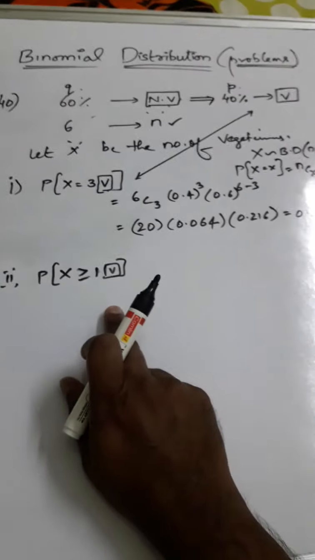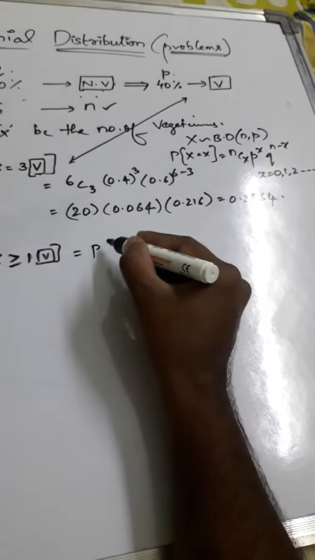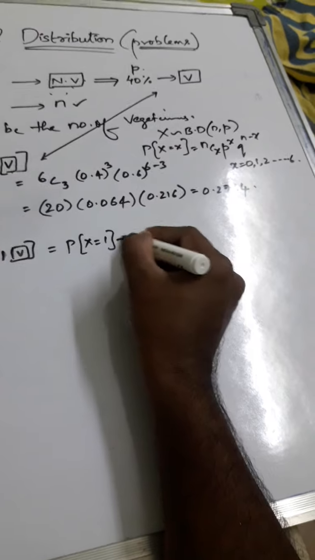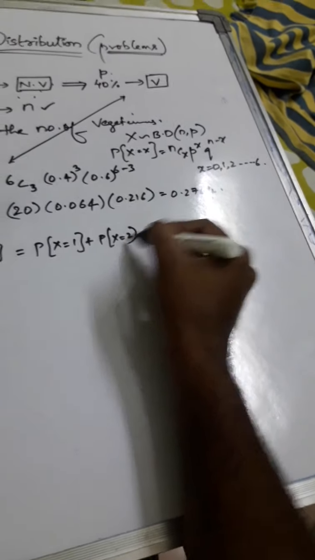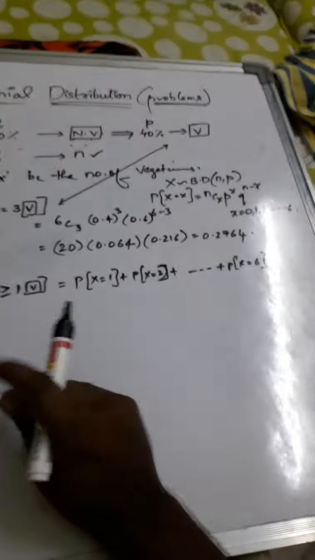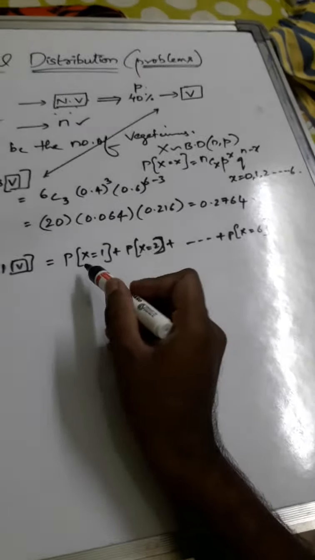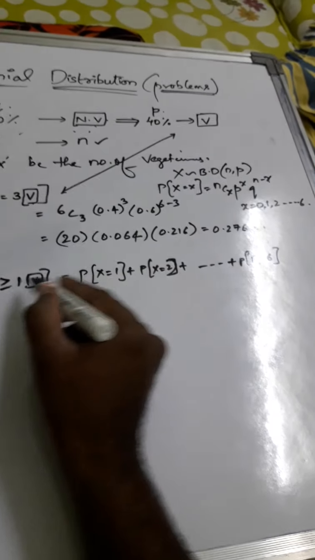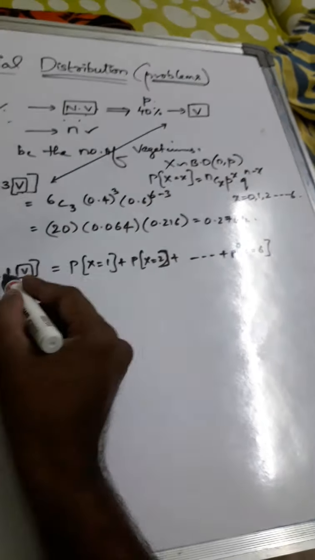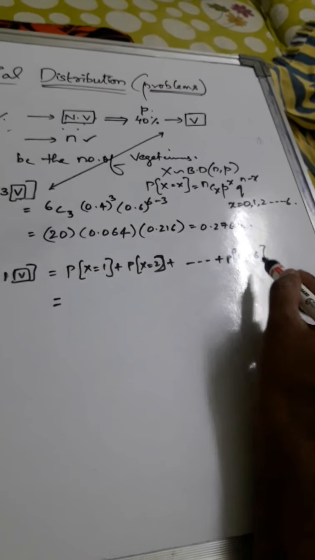Now the next case, at least 1 is a vegetarian. The at least case is greater than or equal to 1. This can be taken as probability of x equals 1 plus probability of x equals 2 and so on up to probability of x equals 6. Whenever there is this kind of at least or at most case, just look into the concept of how easily this can be done. Greater than or equal to 1 means from 1 to 6 we need to calculate, so 0 is missing.